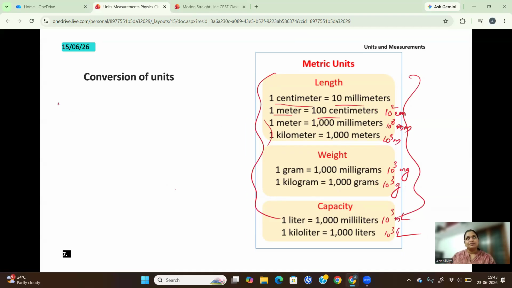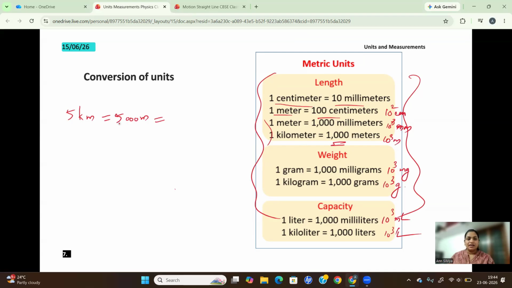Suppose you are measuring a length of 5 kilometers. How do we represent it in meters? 1 kilometer is 1000 meters, so 5 kilometers will be 5000 meters, right?